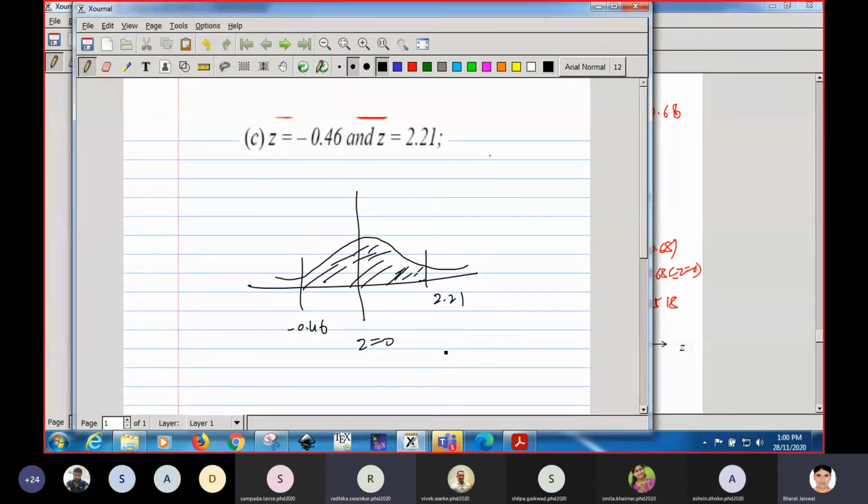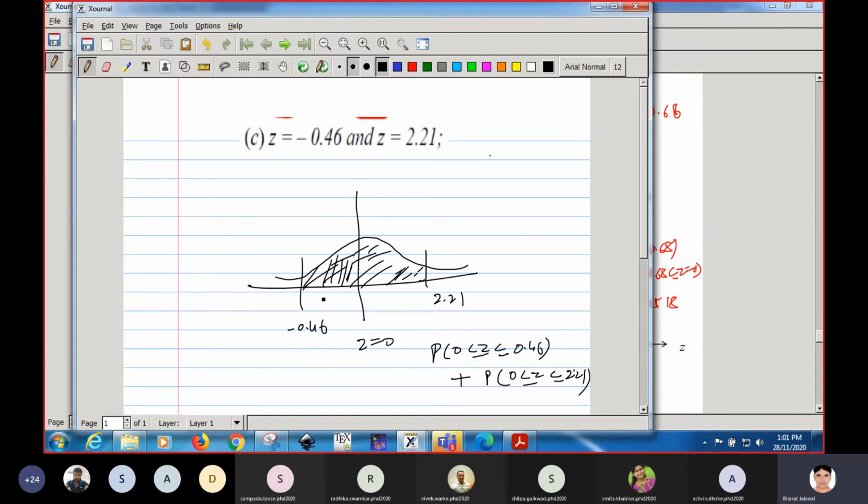0 to 0.46, and then 0 to 2.21, plus. Yes, that's a good answer. This is the way to find it, because we have to add these areas. So instead of minus 0.46 to 0, you will calculate 0 to 0.46.